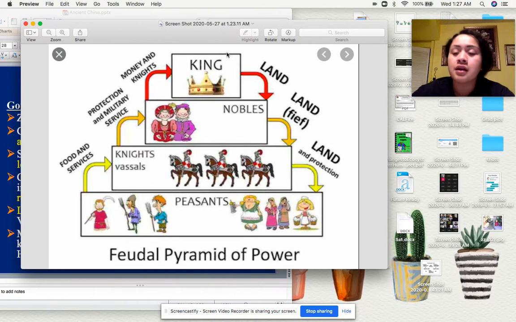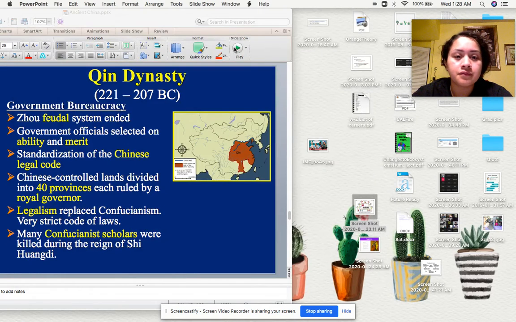The king gave something back in return. He gave land to the nobles, which the nobles gave to the knights, and knights gave to the peasants. So this is a feudal pyramid of power. They kind of helped each other out, and I'm sure it had its problems or its issues, but this is what worked for them. So this was the feudal system that was from the Zhou dynasty, which did not last very long after the Qin dynasty took over. So let's go back to that.